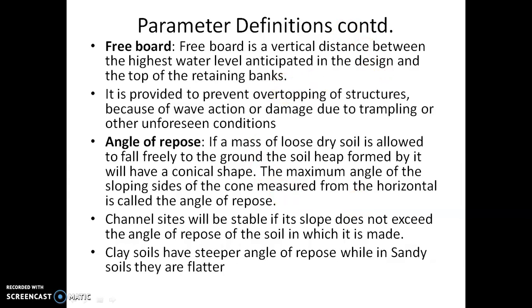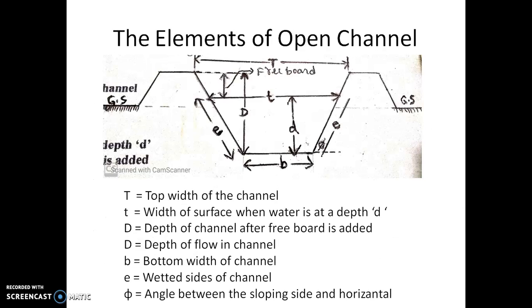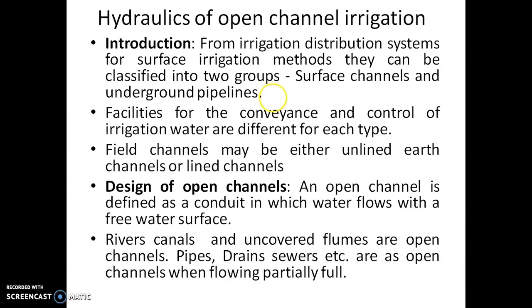Then freeboard. Freeboard is the vertical distance between the highest water level anticipated in the design and the top of the retaining banks. I think we have already explained this to some extent. Suppose water is occupied up to this level, but the banks are up to this level. So this free space left between the water surface and the height of the bank is called freeboard, shown by the arrow marks.